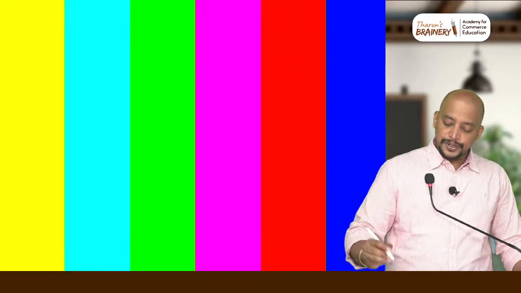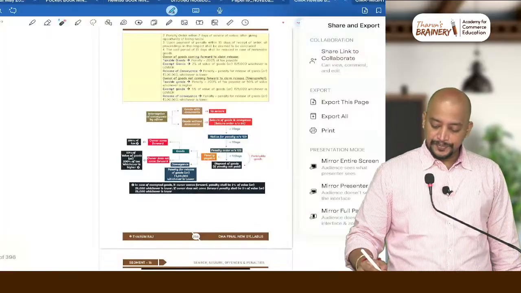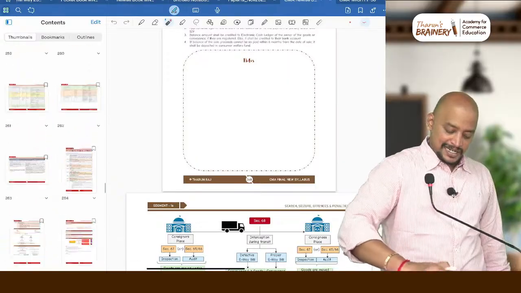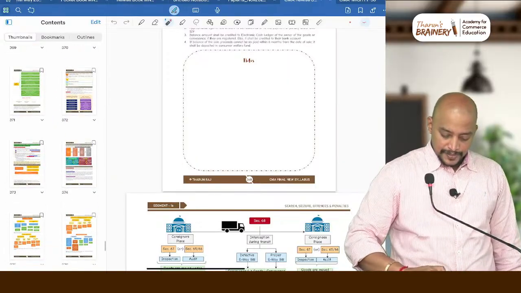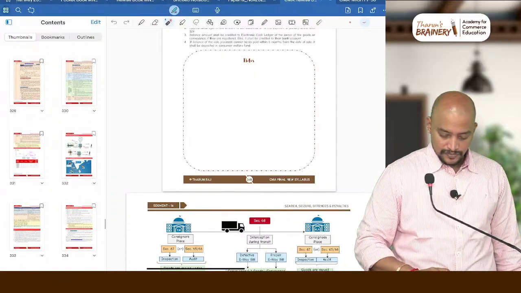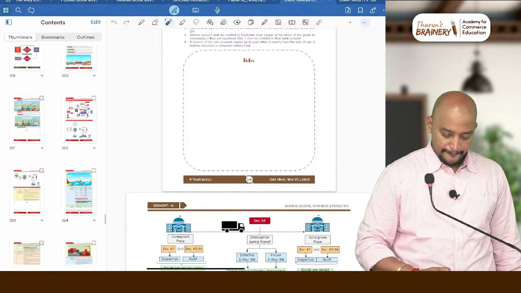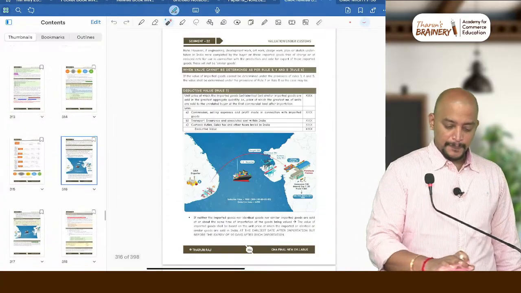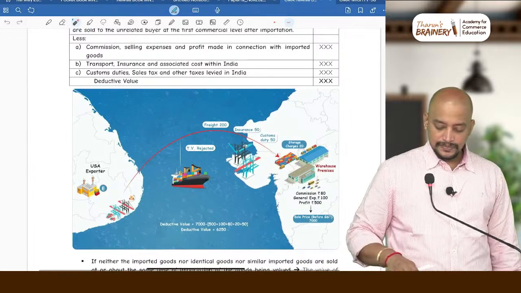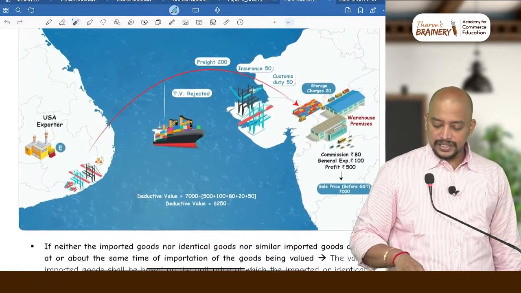You take your book. In your book, you can see at the end I have given the customs portion. Check page number 306.